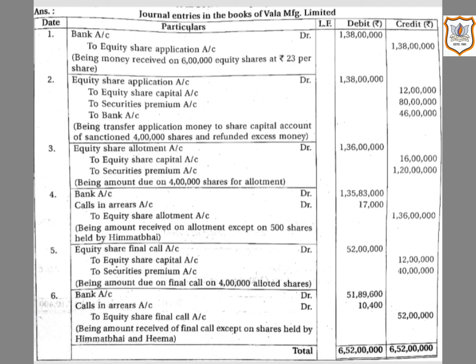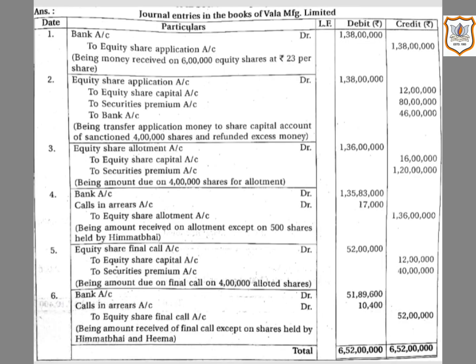First, without opening calls in arrears account. Under this method, there is no need to open calls in arrears account. When the company calls for an installment amount on any call, the actual amount received from the shareholders is debited to bank account and credited to the relevant call account.